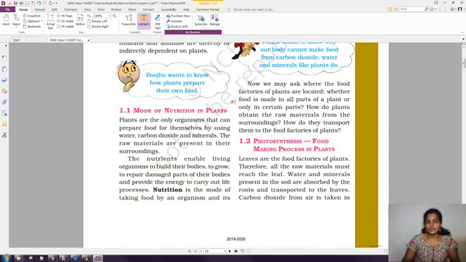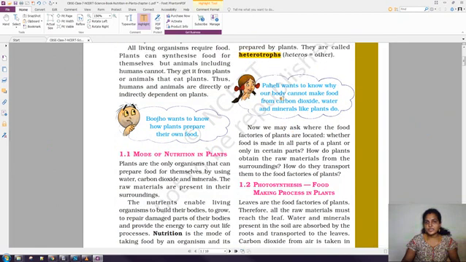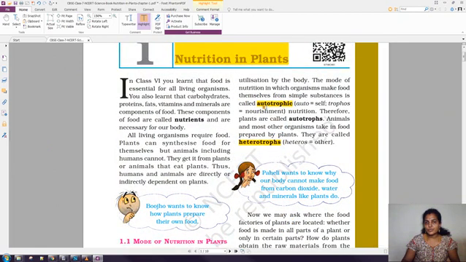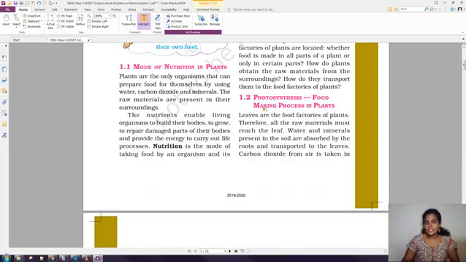Okay, so here next one. As we discussed here, we said the plants are preparing their own food by means of the photosynthesis process. Now I am going to explain what is photosynthesis. Okay, so photosynthesis is nothing but the food making process in plants. So it is happening only in the plants. So that point we have to remember. So what is photosynthesis? Photosynthesis is nothing but the food making process in plants.